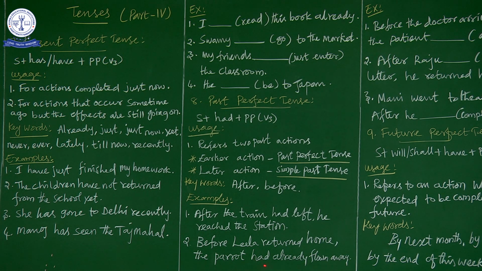The parrot had already flown away is the earlier action. Since it is the earlier action, we have to go for past perfect tense. Leela returned home is the later action, so you have to go for simple past tense. So before Leela returned home, this is the later action. The parrot had already flown away, this is the earlier action. For the earlier action, we go for past perfect. For the later action, we go for simple past tense. I hope you have understood.